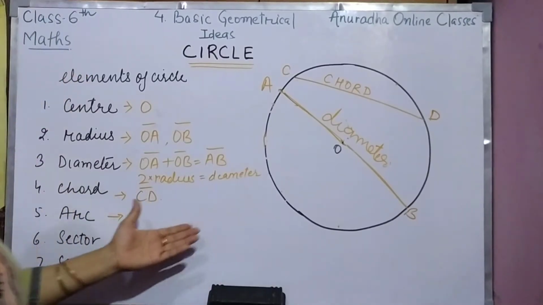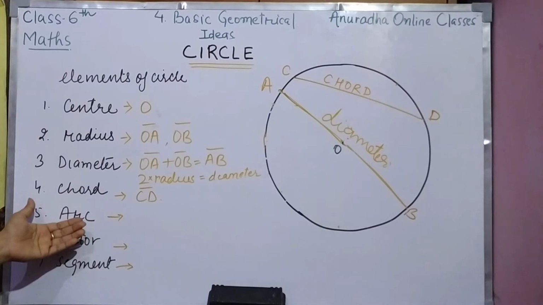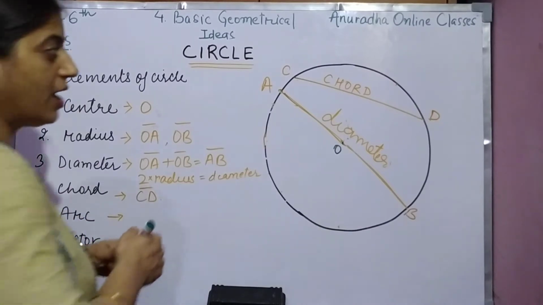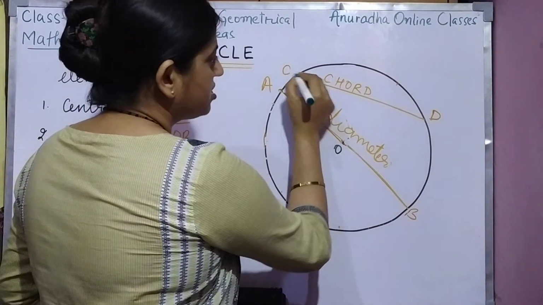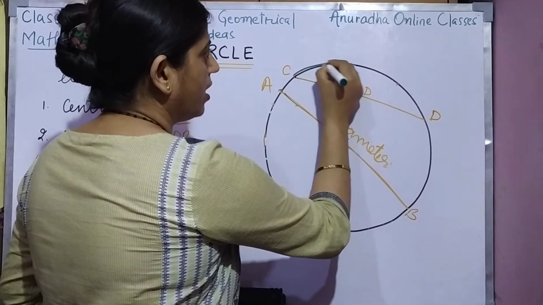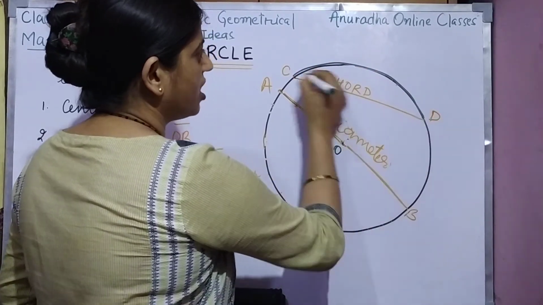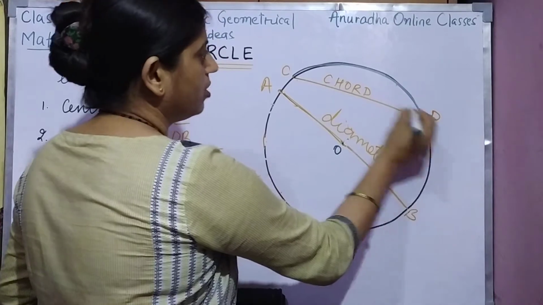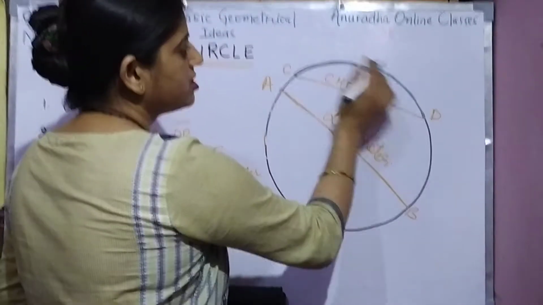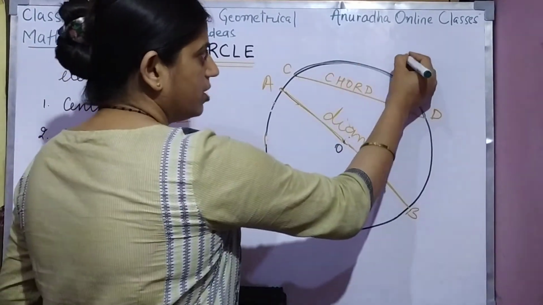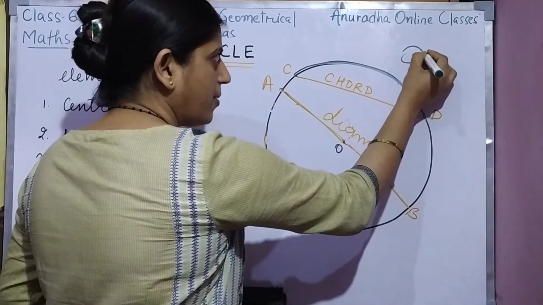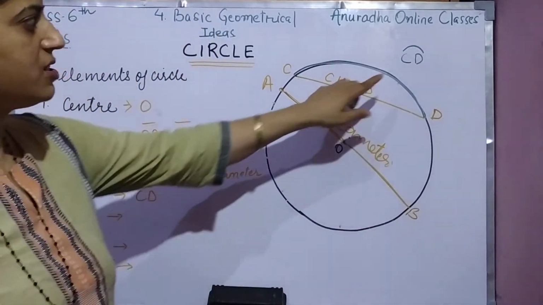So children, let us come to the next point, that is arc. अब arc क्या होता है? Suppose C और D. Okay, I have drawn like this. ये जो C और D on the boundary, the curved line, this is known as arc. मतलब CD आप ऐसे लिखोगे, this means arc.